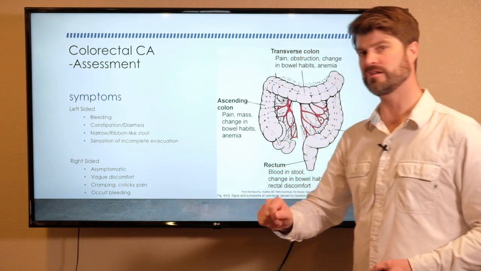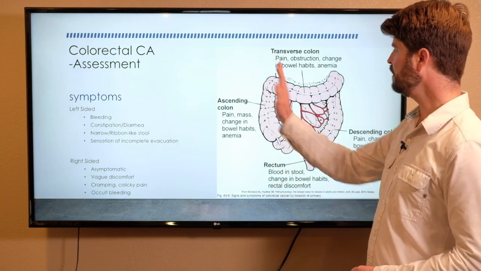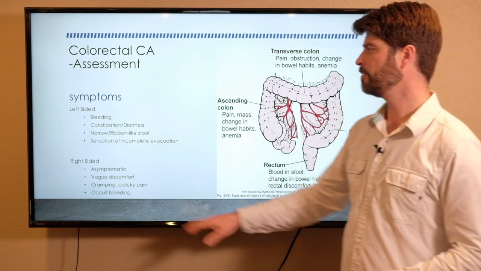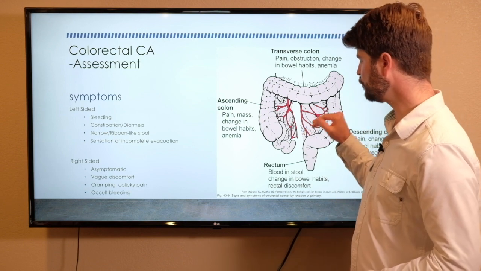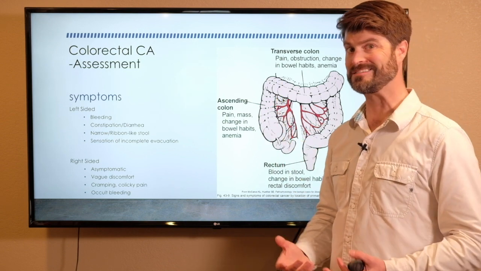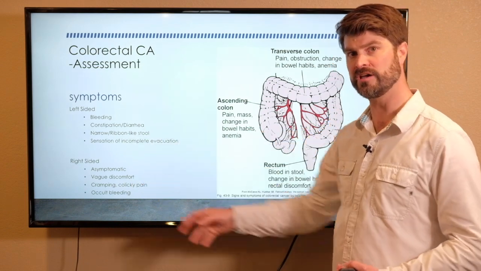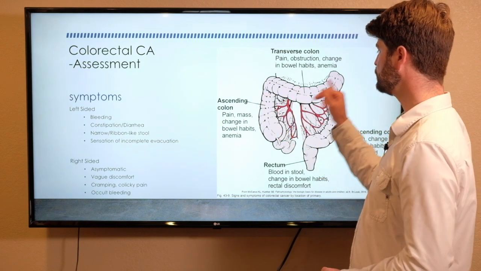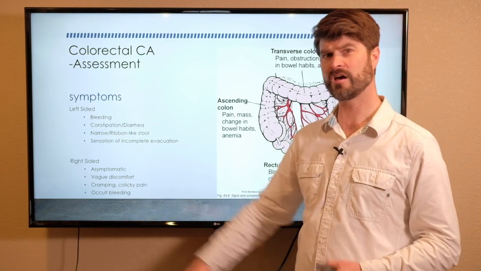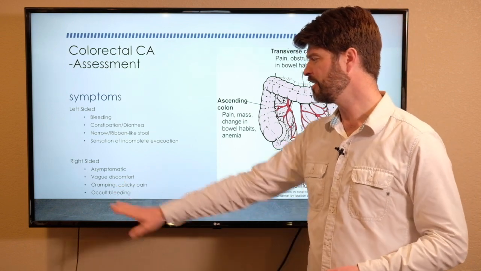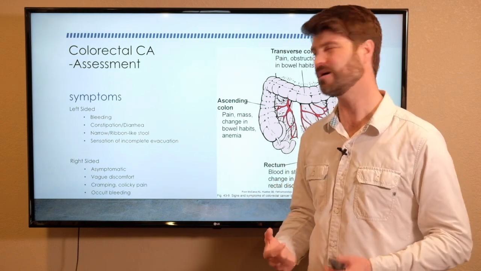For our right-sided colorectal cancer, so now we're talking about the ascending colon into parts of the transverse colon, usually this is going to be more asymptomatic for patients. Part of the reason here is when stool enters into the ascending colon, it's still pretty liquid. So we're not going to see any of the constipation or diarrhea because it's already liquid, and absorption will still take place throughout the rest of the colon. There's going to be some vague discomfort that patients are going to feel, maybe some cramping or colicky pain, some of that transient abdominal discomfort.